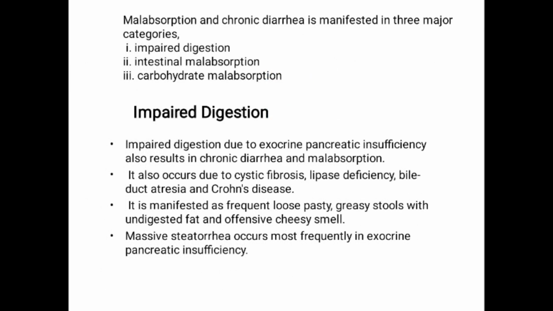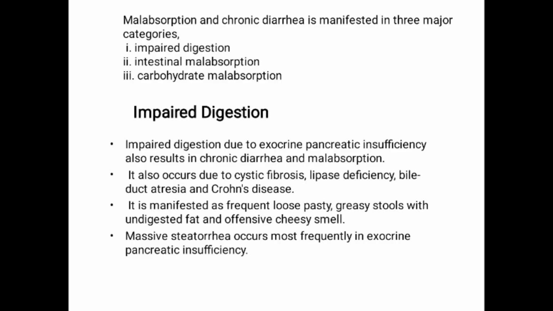Malabsorption and chronic diarrhea are manifested in three major categories. First, impaired digestion. Second, intestinal malabsorption. Third, carbohydrate malabsorption. First, we will see impaired digestion.